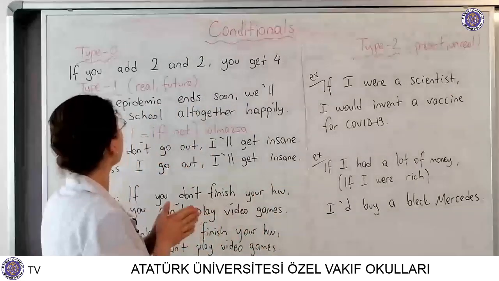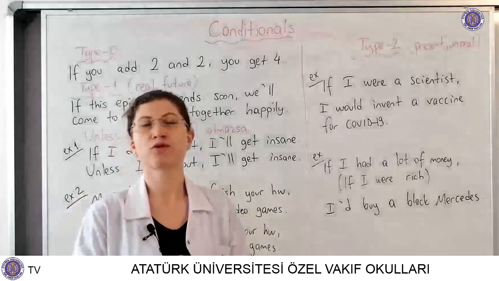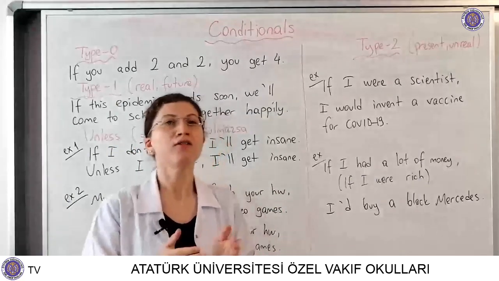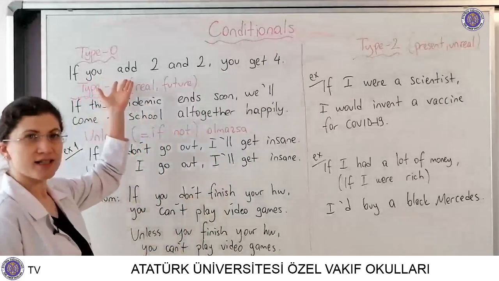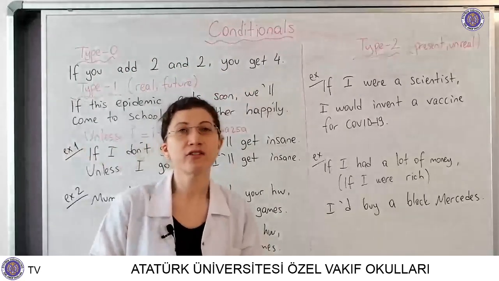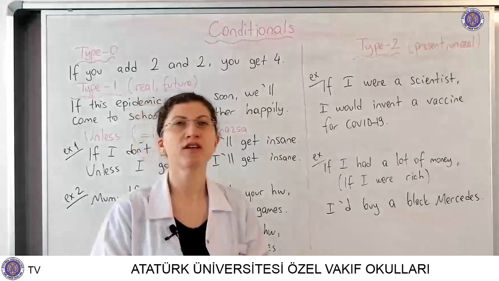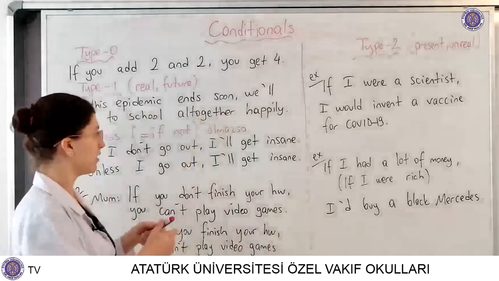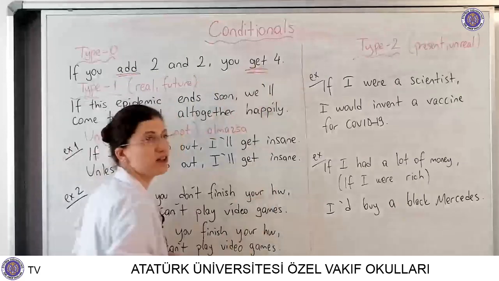Type 0, when we talk about general truths, I mean the actions, the things that always happen, we use type 0. Remember it. Look at the example: if you add 2 and 2, you get 4. This is a general truth, we cannot change it. We use it usually from mathematics and physics rules. And we use present simple in two sentences.